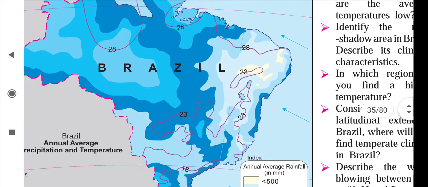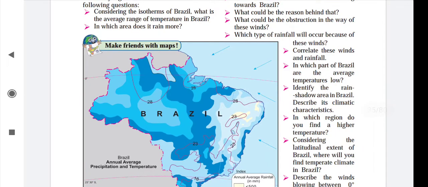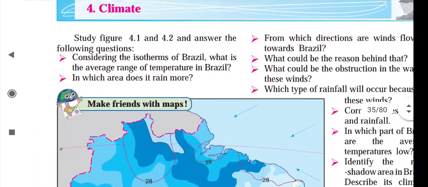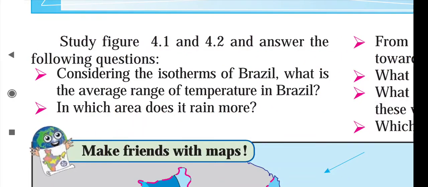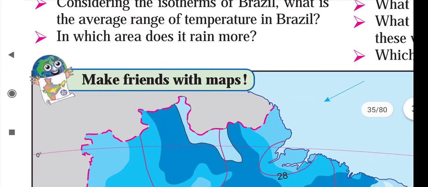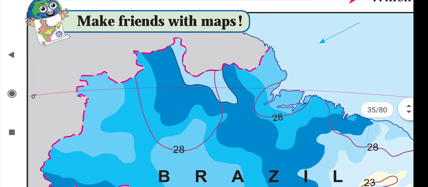So now, see children, we have to observe the map very carefully and give the answers to these questions. What is the first question? Considering the isotherms of Brazil, what is the average range of temperature in Brazil? So how will we take out the average range? We will have to study the highest and the lowest temperature.